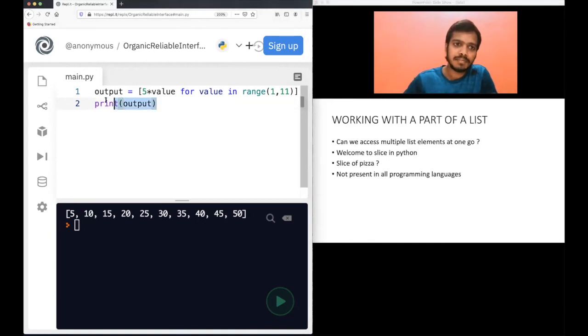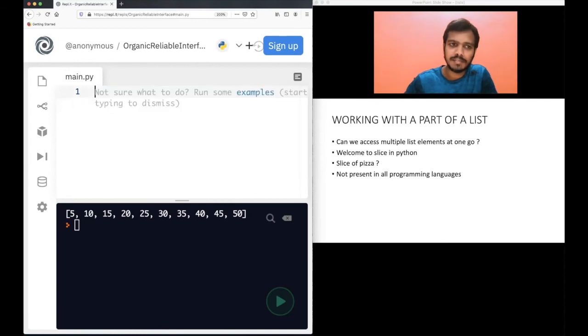Now, next one is working with a part of the list, which is very important. Can we access multiple list elements at one go? This is the question. Before this, we have been accessing one element at a time, like the zeroth element, first element, second element. Can we access two elements at one time? Let's understand this.